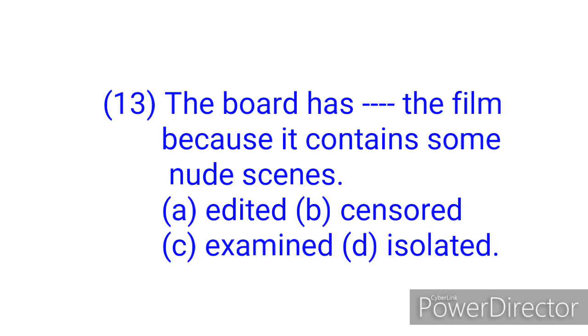Now let's look at option C, examined. The word examine means to test someone's knowledge, or to check if there is something wrong with something, or to find the cause of a problem. That is what it means to examine something. Option D, we have isolated. The word isolated means to be far away from others. So as you already know, the correct answer is option B, censored.